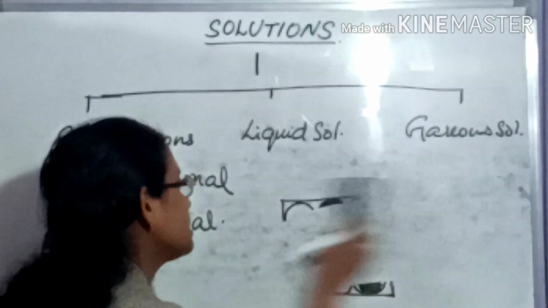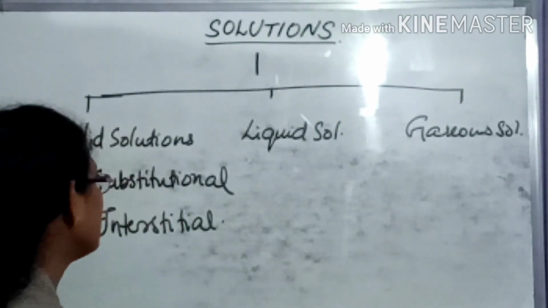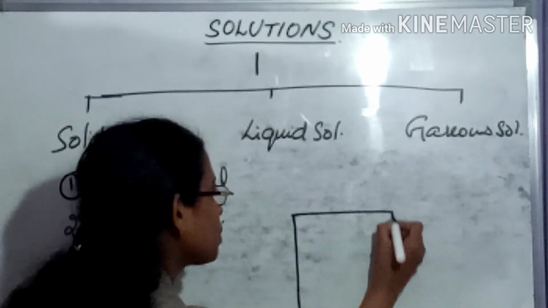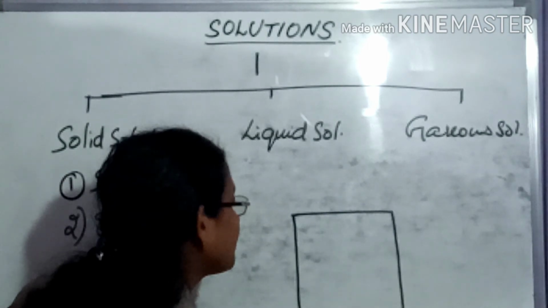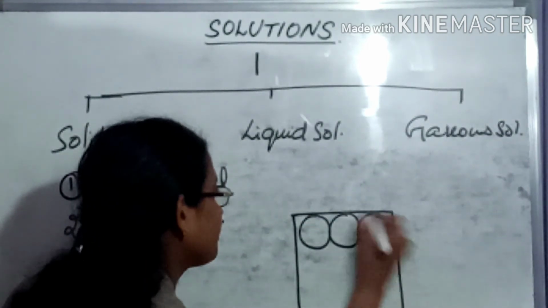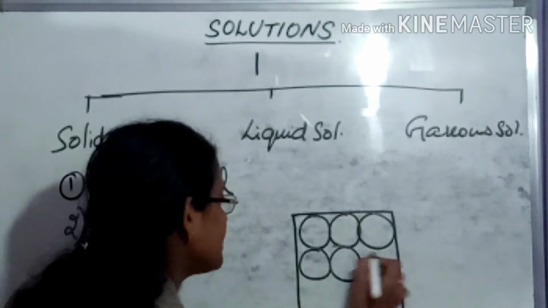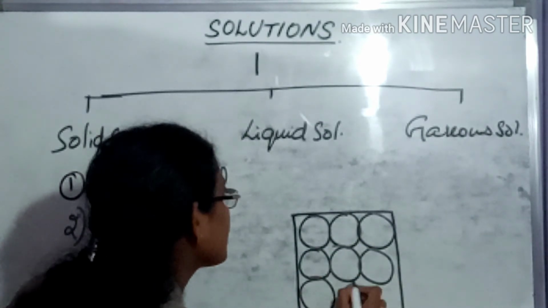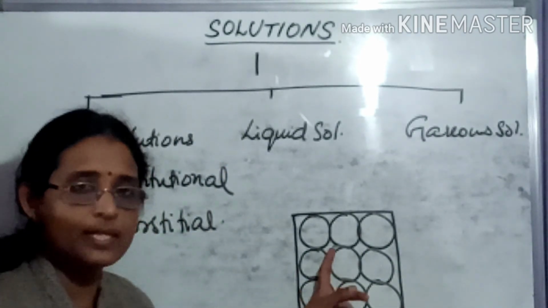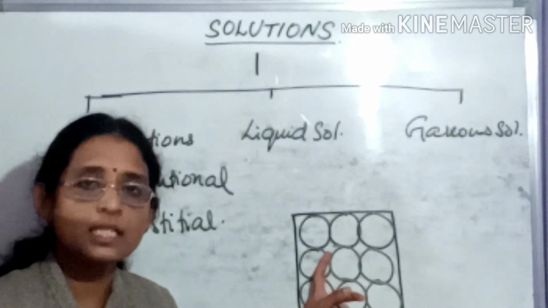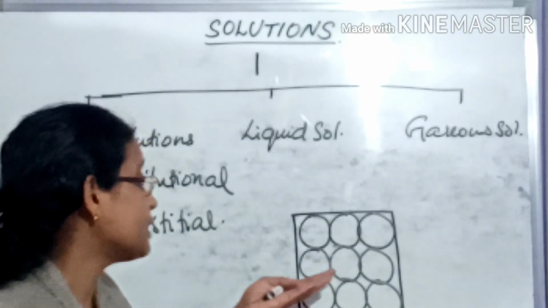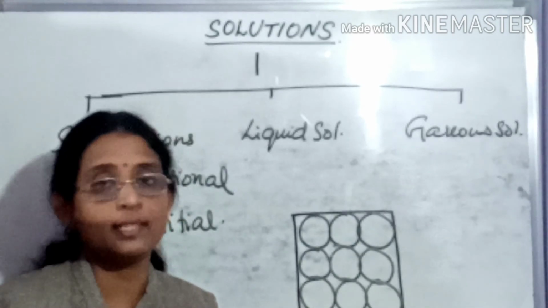And what is an interstitial solid solution? For an interstitial solid solution, if you are taking a solvent lattice like this, again we are arranging the atoms like this, and what they present is voids. Because of the Bravais lattice arrangement, we are getting two types of voids. We already studied that: tetrahedral voids and octahedral voids.